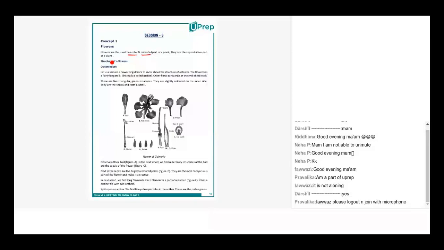Remember, we had discussed in our earlier classes also, a flower could be bright orange in color, bright pink, dark pink, white. Even if it is white, it has a beautiful shape and size of the petals. So even if not with colors, it can also have fragrance, right? It can also attract the pollinators through fragrance. So basically the work of the petals is to attract the pollinators.